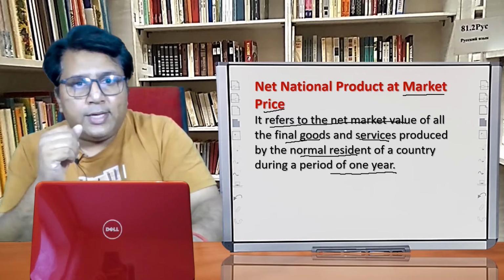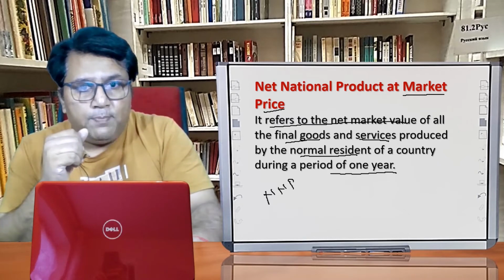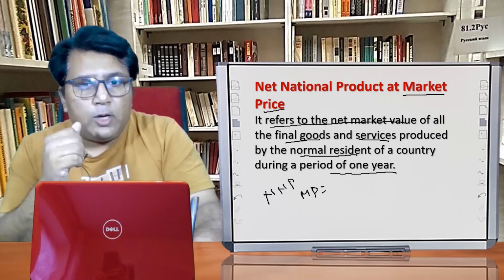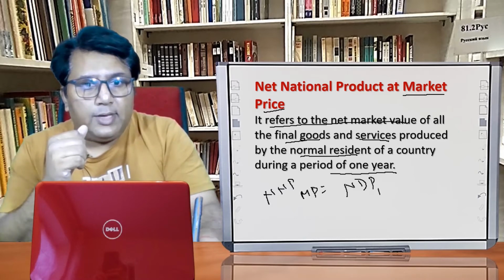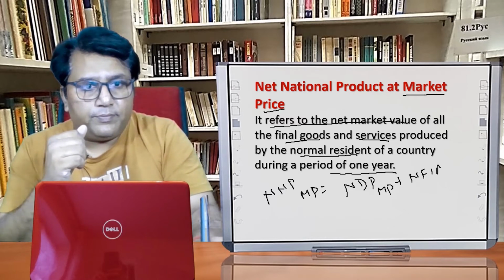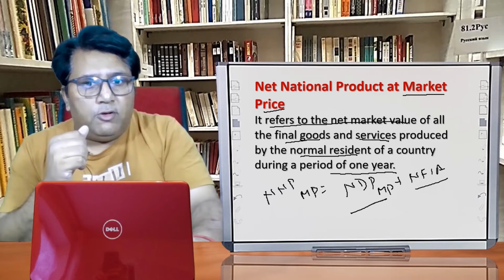How do we calculate NNP-MP? We calculate it from net domestic product at market price by adding NFIA. If we add NFIA to the NDP-MP, we get the NNP-MP.